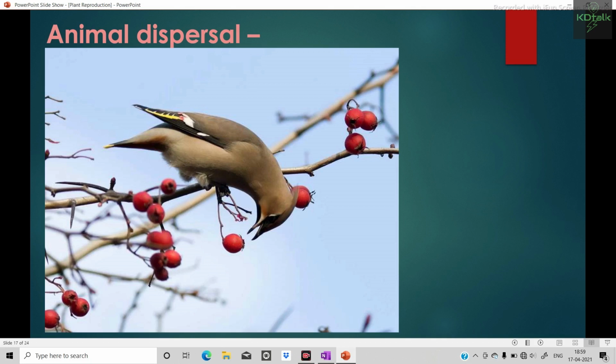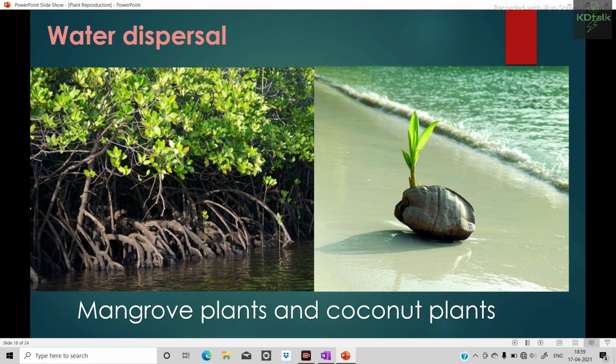Now come to water dispersal. When seed is dispersed by water or transferred by water, this is called water dispersal. It is usually found in tidal regions, in plants present in tidal areas. For example, mangrove and coconut plant.